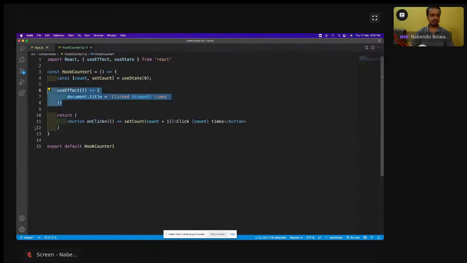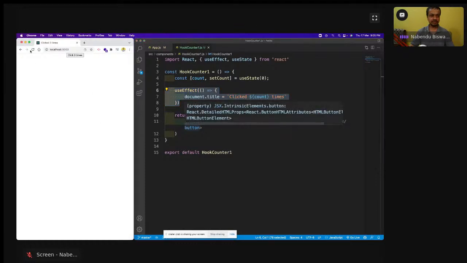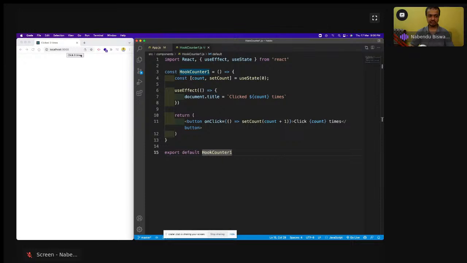Okay, so close it and let me make it a bit smaller now. And now see, the mounting phase has been run, so that's why it is showing "click 0 times", and click it and it will increase also. So this is how the most basic way it is done. Now, as I told you, the useEffect hook is used in different ways. We have just seen how it is replacing componentDidMount and componentDidUpdate. So the next thing we are going to see is the conditional useEffect.